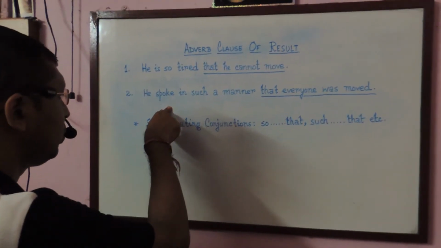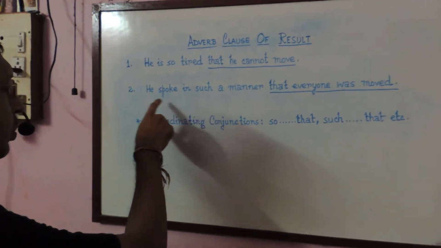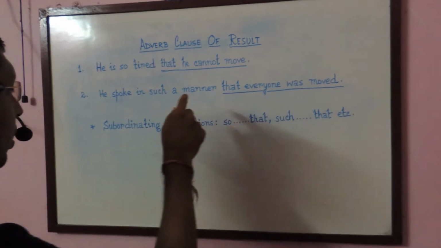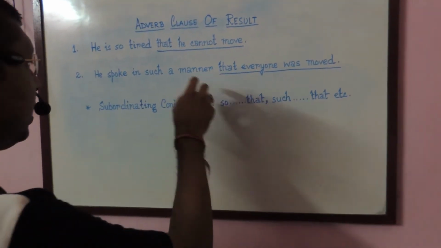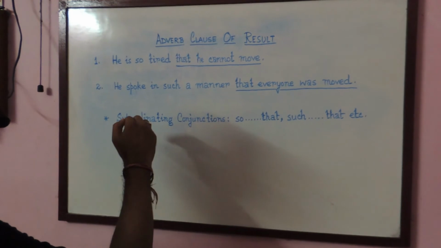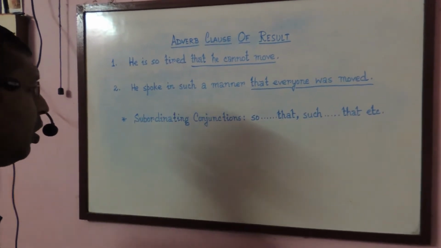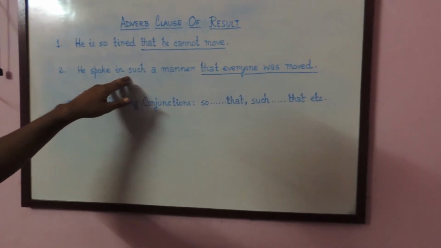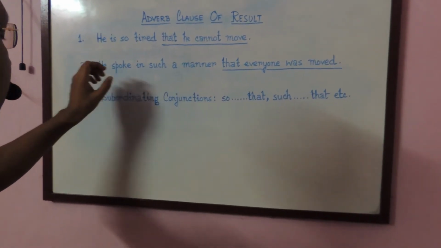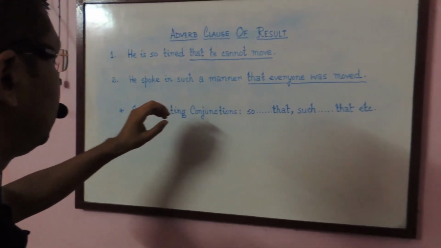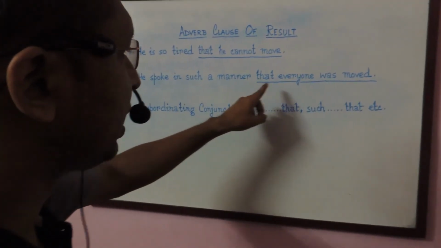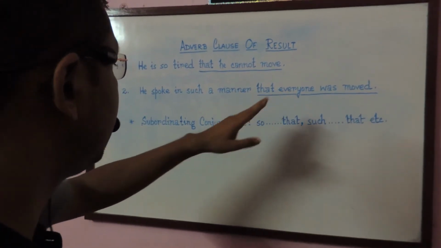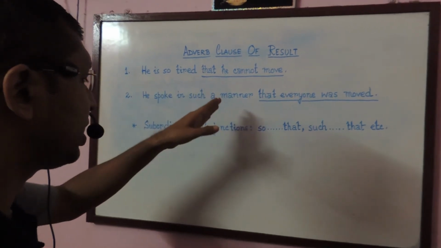Now in sentence number 2, what is the sentence number 2? He spoke in such a manner that everyone was moved. Now in this sentence, if you ask a question to the first part, or the principal clause, how will you ask the question? To what result did he speak in such a manner? Then your answer will be that everyone was moved. So that everyone was moved is the result of his speaking in such a manner.